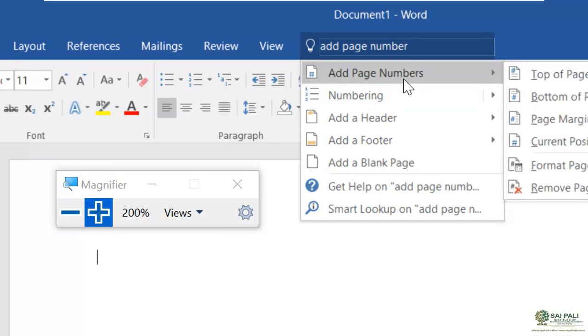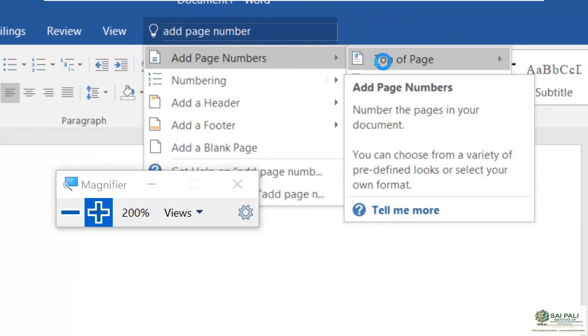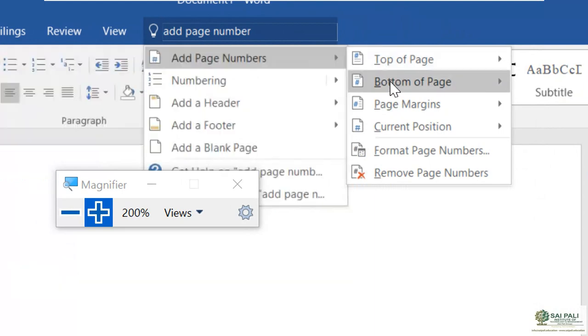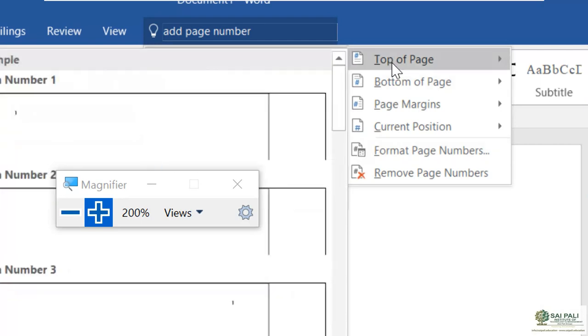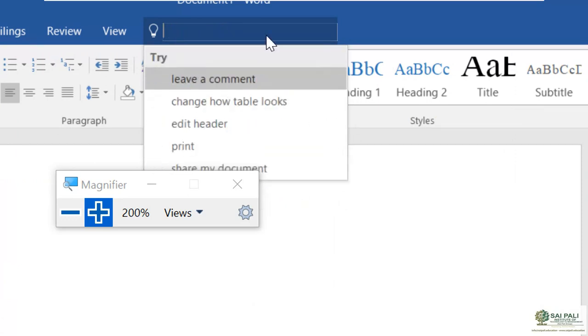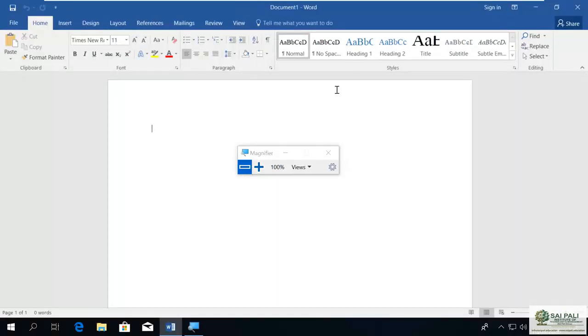And in this option I have these other options, and depending on what I want to apply, I can choose one of these options. So this Tell Me feature is also helpful if you want to find something which you are not able to find normally. Then you can use this Tell Me search also.